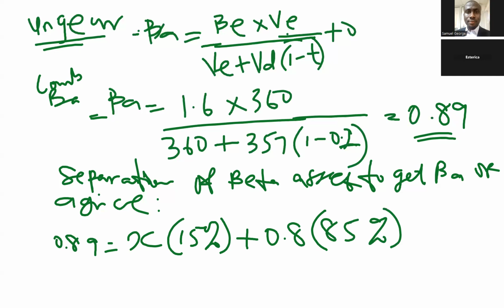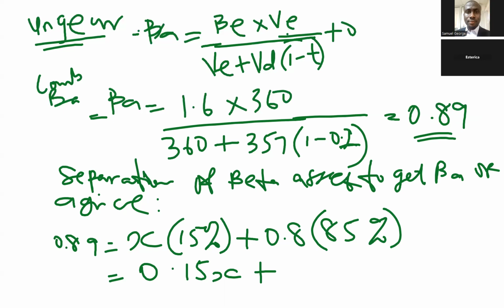So solve for x. So this will be equal to 0.15x plus 0.8 times 85%, 0.85. That's 0.68.